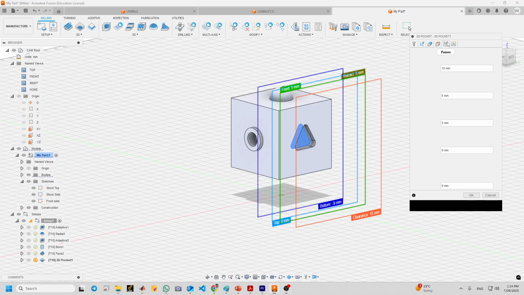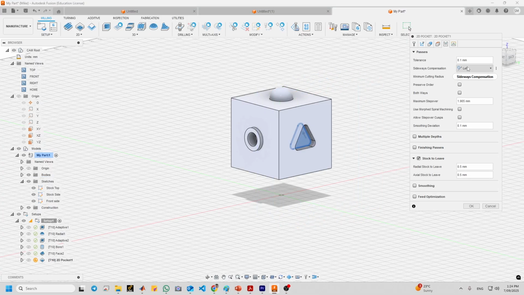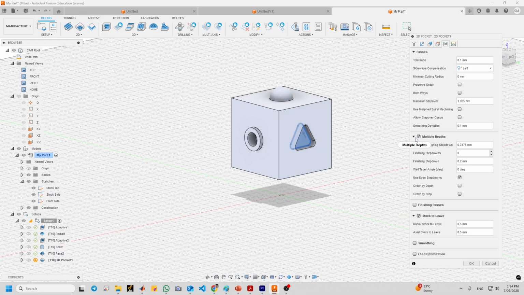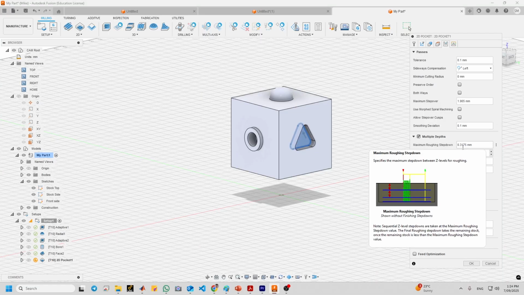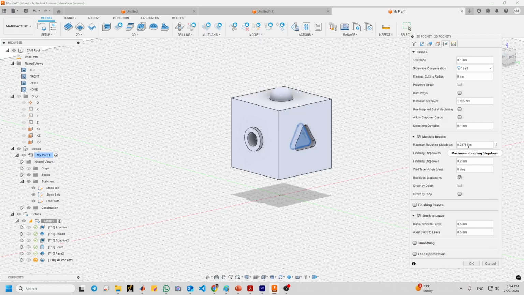Now go to the next tab and go to the multiple depths and change the maximum roughing step down to 1.5. And the remaining options can be left to the default setting.